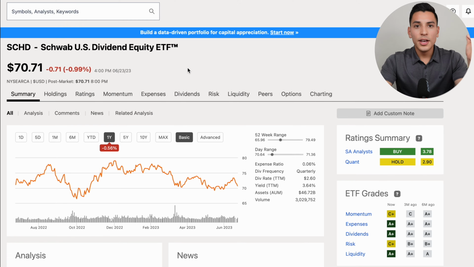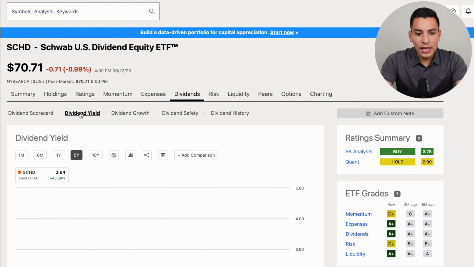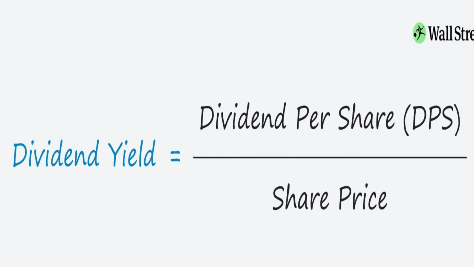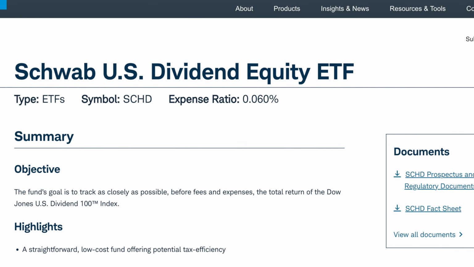So if we go to Seeking Alpha, we're going to be looking at how to buy the dip on SCHD, and when to buy the dip, right? For background reference, we're going to be using the dividend tab in Seeking Alpha, looking at the dividend yield and dividend growth. Dividend yield is dividends per share divided by the current share price. So it's dividends paid out divided by the share price of the ETF, this being SCHD.